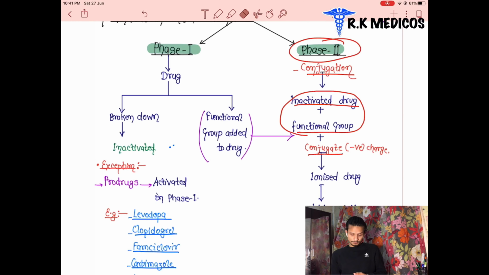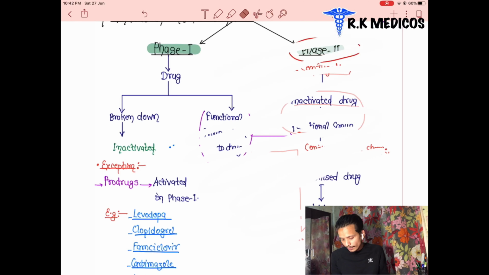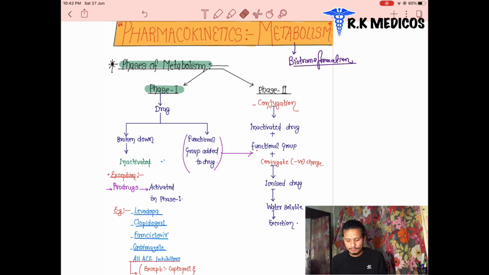And this is what we are doing here in metabolism. In metabolism, we are making the drug more water soluble, more ionized, more conjugated. Conjugated means more negative. And then water soluble drugs get excreted out in a systematic way from our body. So this is all about the metabolism of the drug, its phases, and excretion. How the drug gets excreted from the body.